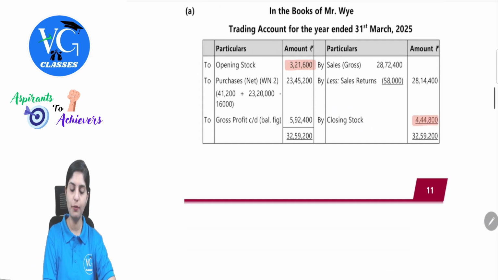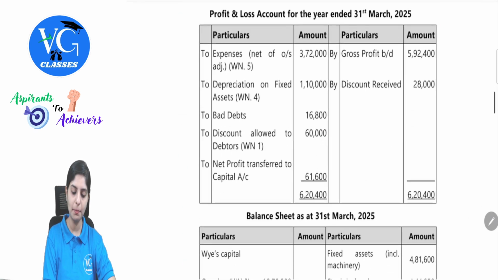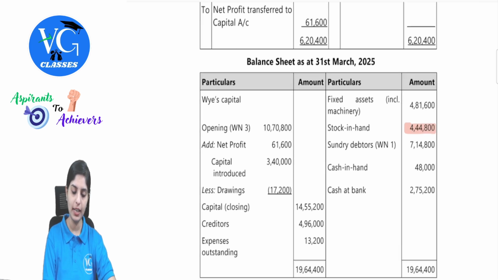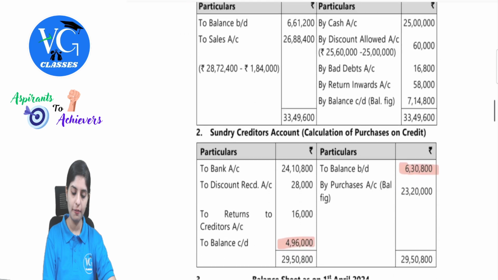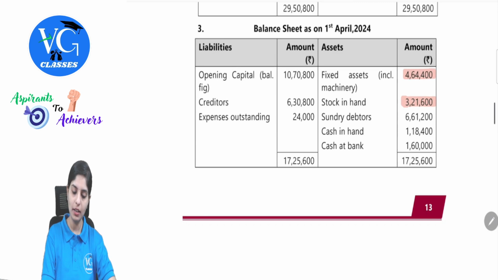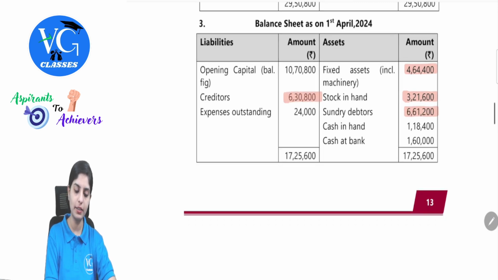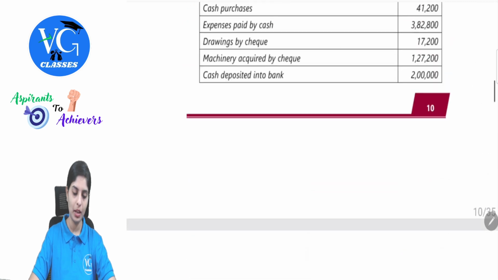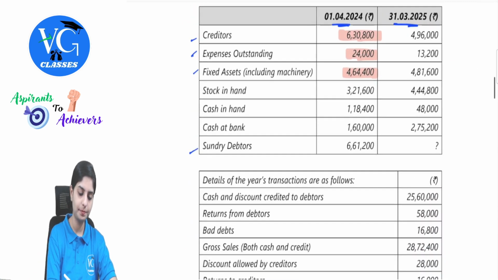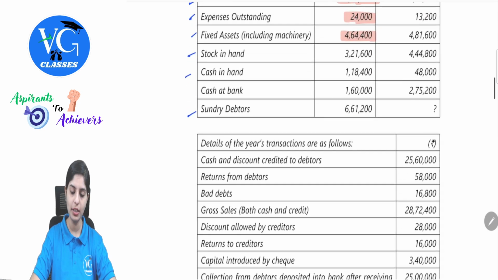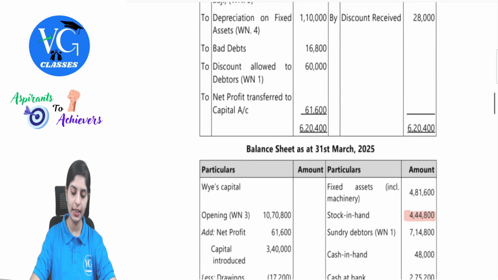3,21,600, 4,44,800, and we have been presenting the closing balance sheet. See here, 4,44,800 in the closing balance sheet. If there is an opening balance sheet, we can also observe the opening balance, fixed assets, then there were sundry debtors, creditors, expenses outstanding. All these were already discussed. Then there is cash in hand, 1,18,400 and 48,000. This will directly sit in the balance sheet. So closing balance sheet 1,18,000.